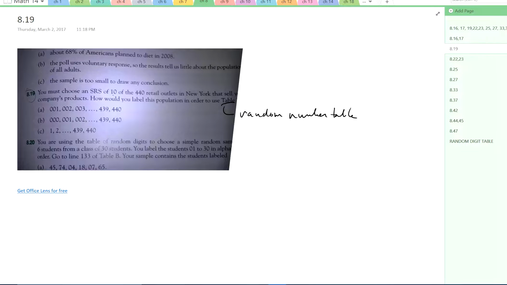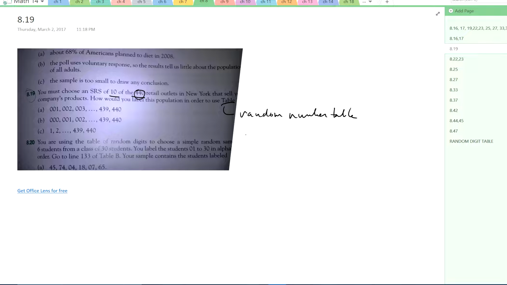Since we have 440 retail outlets, in order for them to all have the same chance of being selected, they all have to have the same number of digits as I assign to them. So the first store would be assigned, they'd all have to have 3 digits because there's 440 stores.